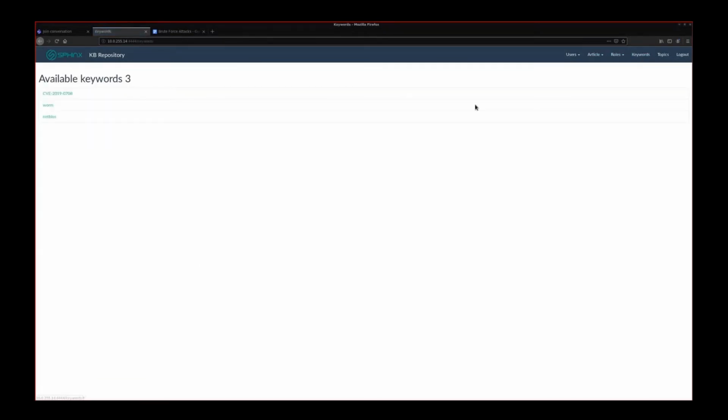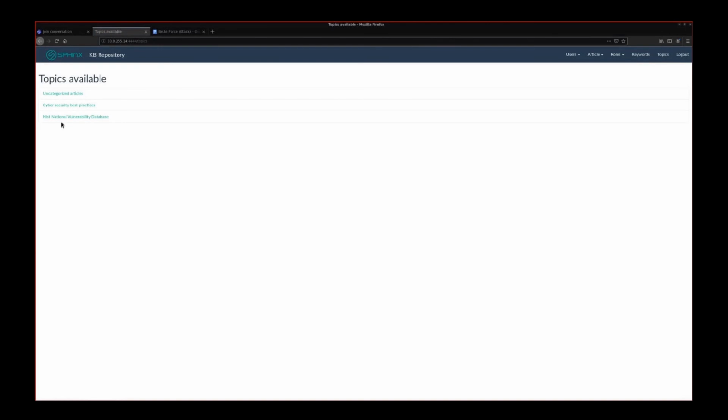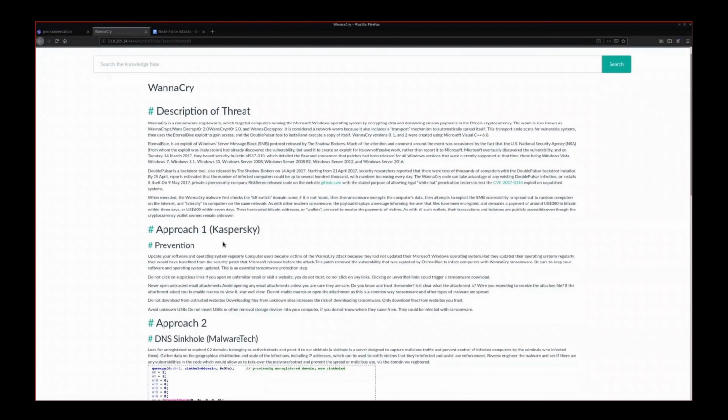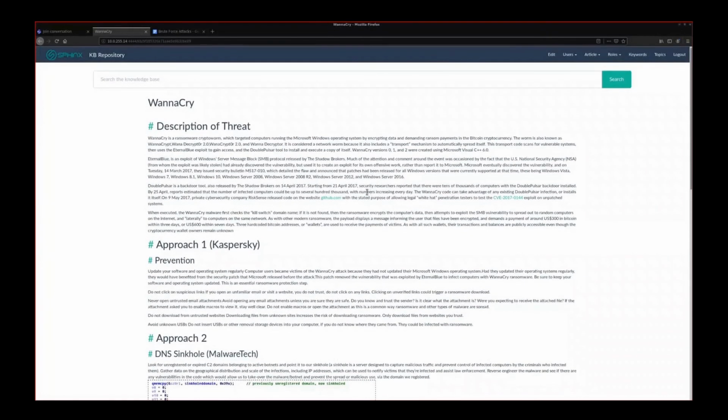If we go now to the keywords, because we can also enable keywords inside these articles, we can perform a search and have access to all the relevant articles. And if we go to topics, we can see all the articles categorized. For example, we go to the cybersecurity best practices and select WannaCry. We can see that we have a description regarding the threat, and also we have presented solutions and approaches from several sources on how to deal with this threat.